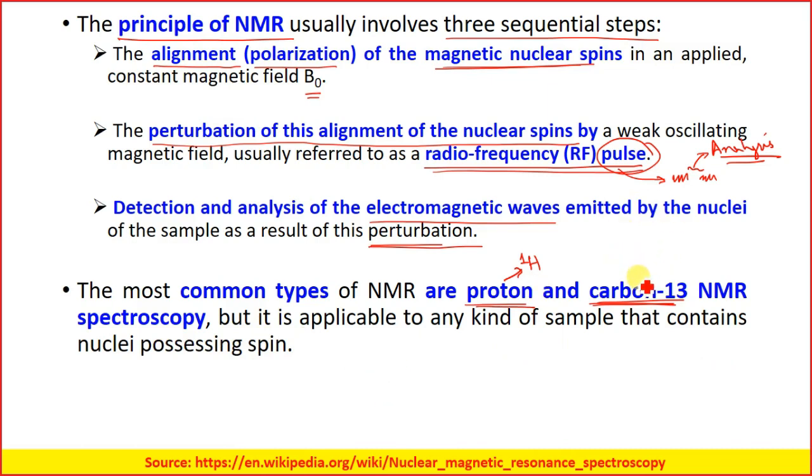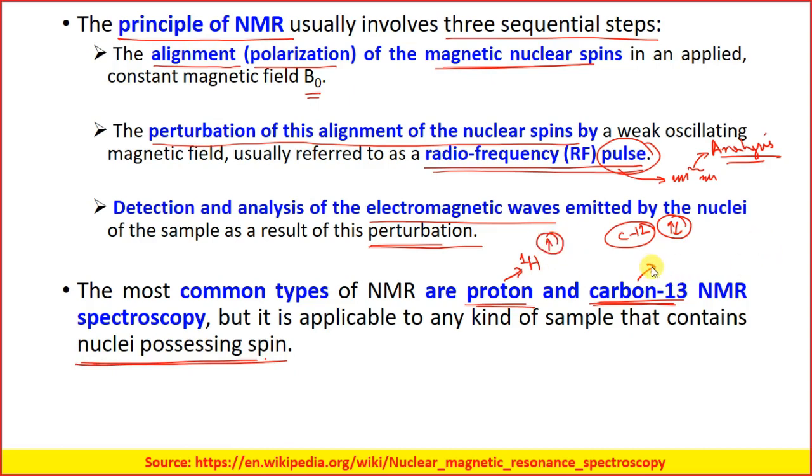In nature we have C12, but in C12 the protons pair up, and when they pair up they cancel each other's nuclear spin, so we do not have nuclei that possess spin. In a hydrogen atom we have one proton, which is not paired up, so we have one proton which will be spinning.